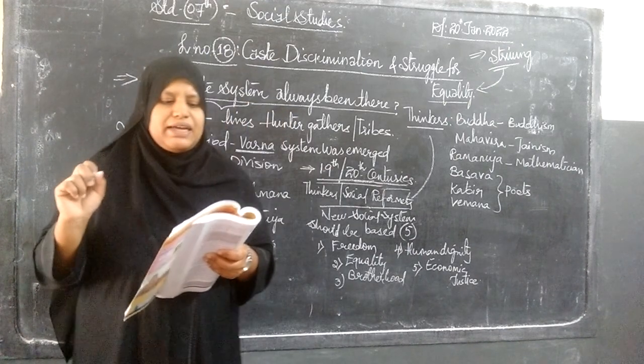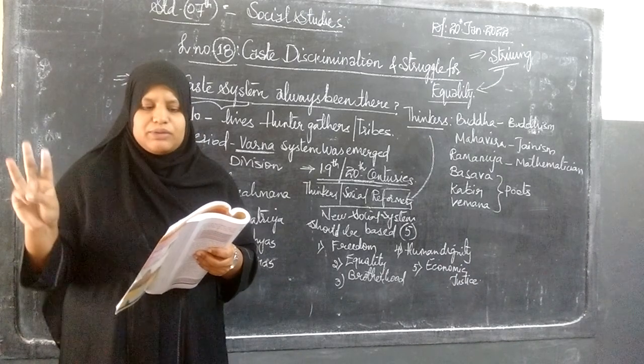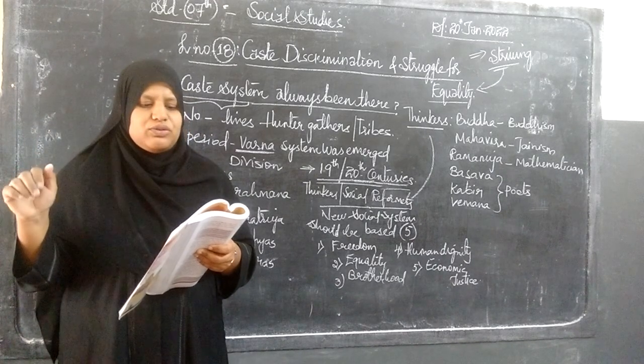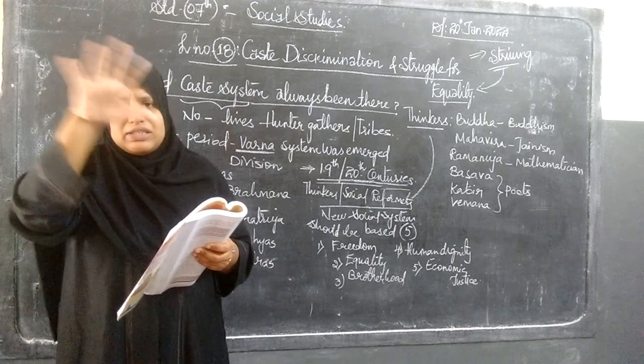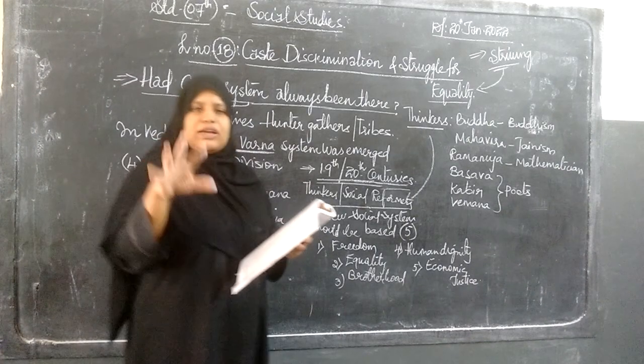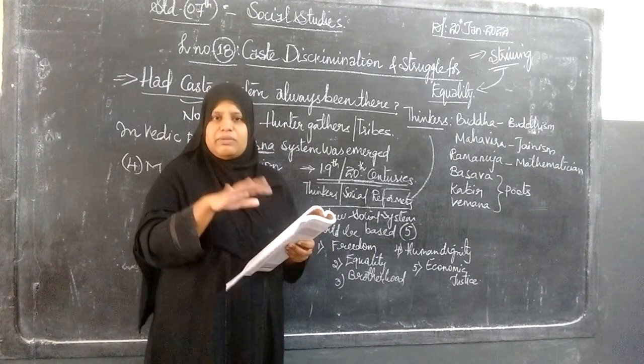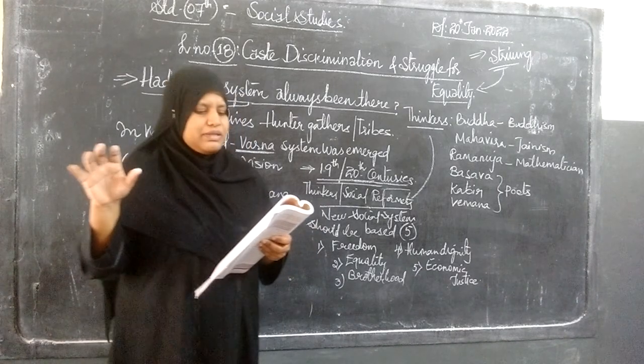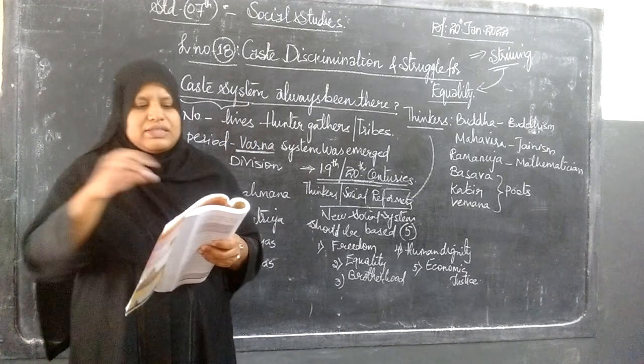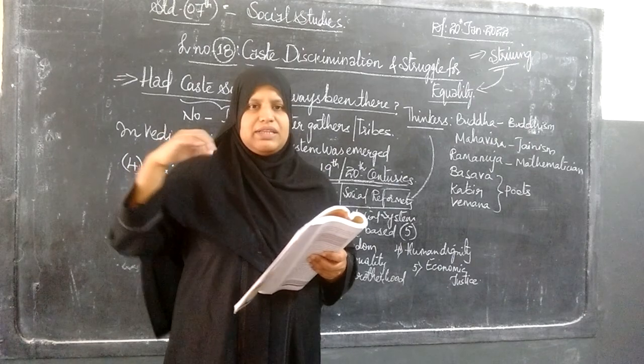The next is Periyar E.V. Ramaswamy Naicker, third one. Fourth, Narayan Guru. Fifth, Ayyankali. So these are a few of the reformer thinkers. According to them, the society should be based on these five principles. Now this is about India overall. These are the social reformers.